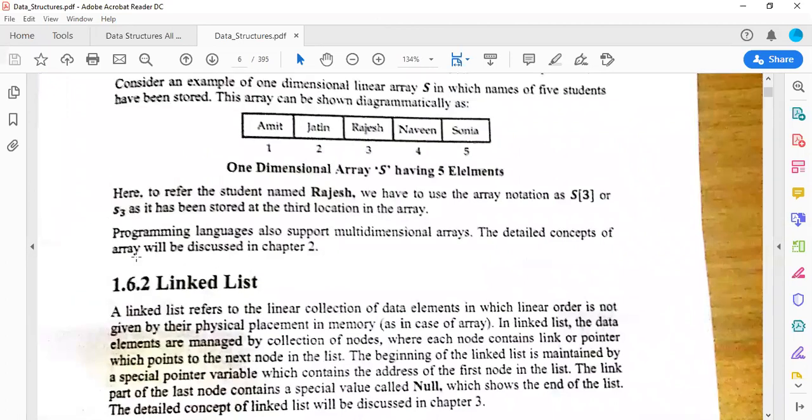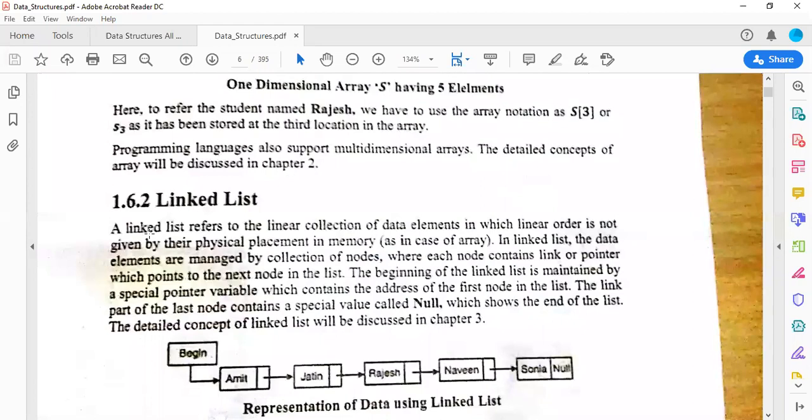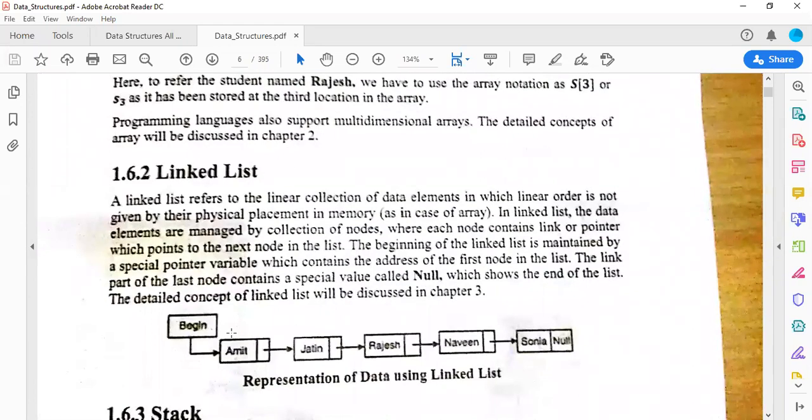Then we have linked list. Linked list is nothing but a reference-based linear collection of data elements. So basically here we have a node and a reference to the next node.